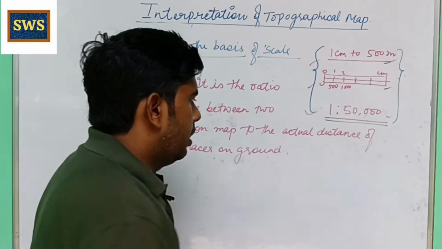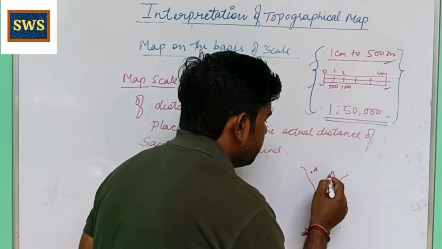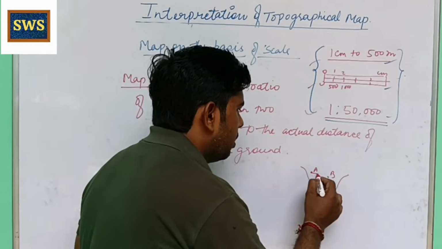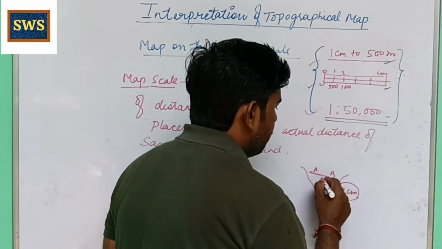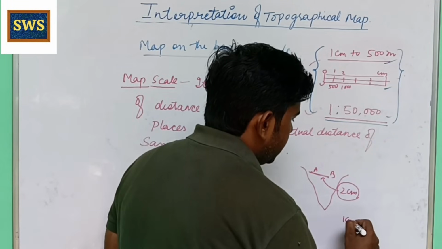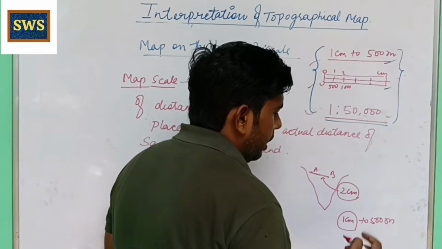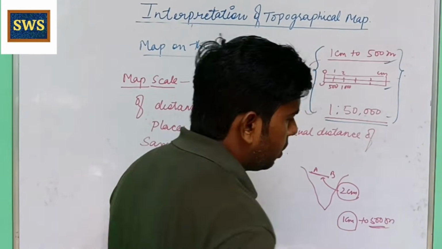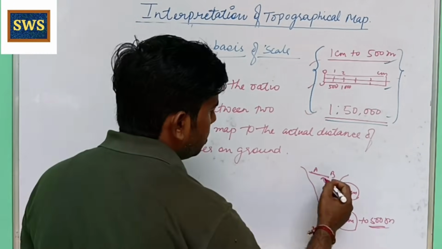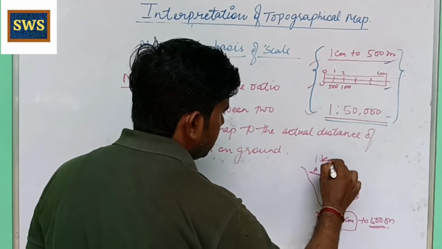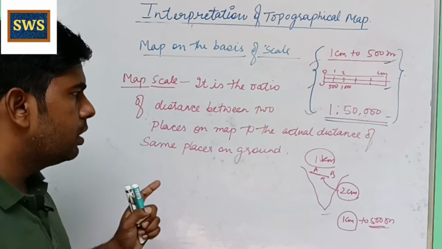Suppose there are 2 points on a map, point A and point B. What is the distance between point A and point B? We just measure the distance. Suppose it came 2 centimeter on map. A scale is given: 1 centimeter to 500 meter. It means 1 centimeter on map shows 500 meter on actual ground. So what is the actual distance? That is 1 kilometer. Actual distance is 1 kilometer. Clear? So with the help of map scale we find actual distance.